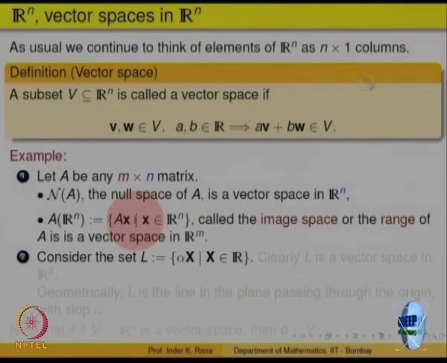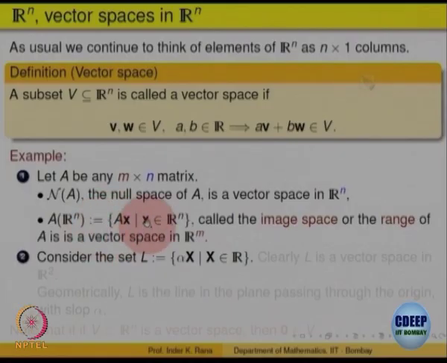So, it is A of some other vector, but that vector is again in Rn. Is it clear to everybody? If I take two vectors of this type, Ax1 and Ax2, and take alpha times Ax1 plus beta times Ax2, then what is this equal to? This is equal to A applied to alpha x1 plus beta x2. So, it is A multiplied with some other vector in Rn. So, that is again inside this set, it is of the same type, A applied to something.